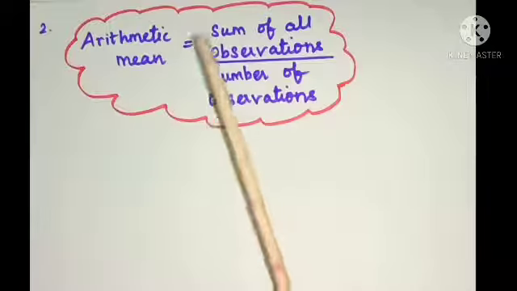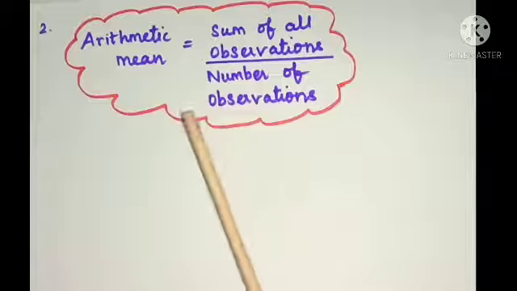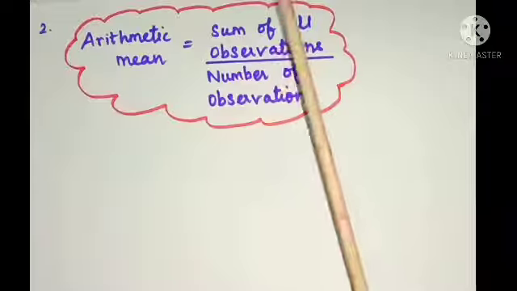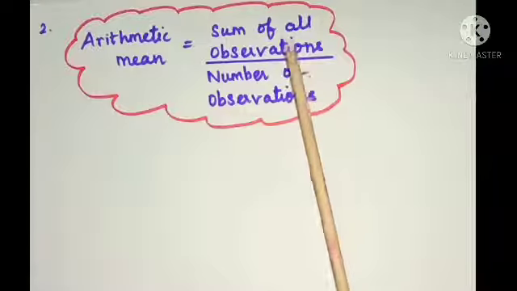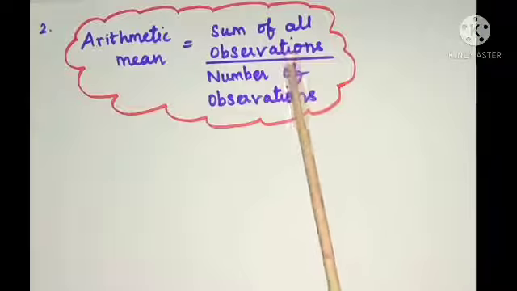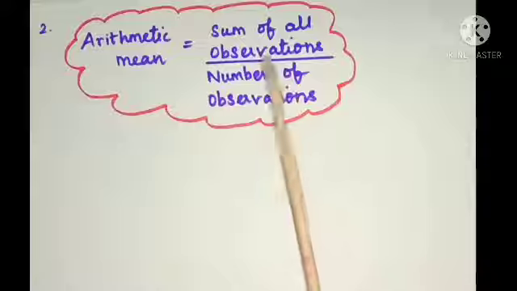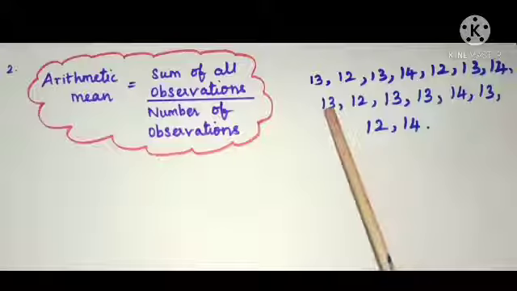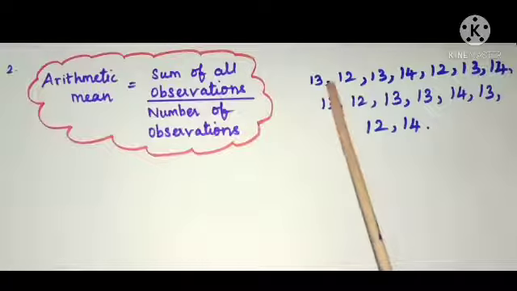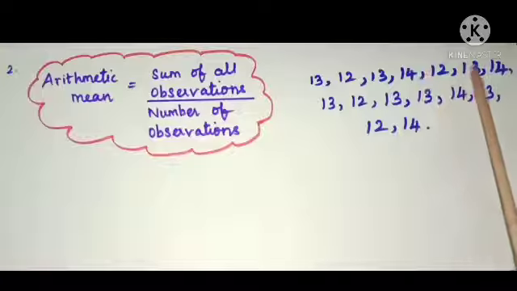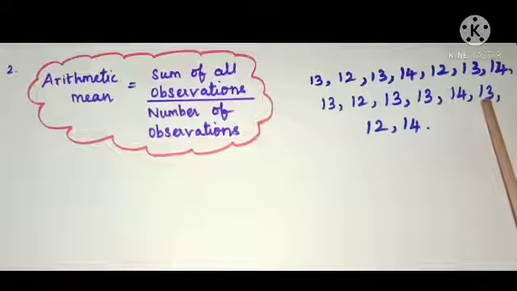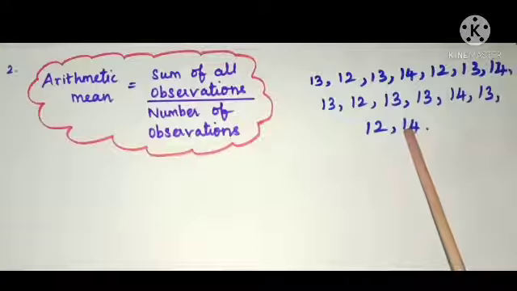To find the arithmetic mean or average, we have to add all the observations which are given in the problem and divide the sum of all the observations by the number of observations. Here given observations are 13, 12, 13, 14, 12, 13, 14, 13, 12, 13, 13, 14, 13, 12 and 14.